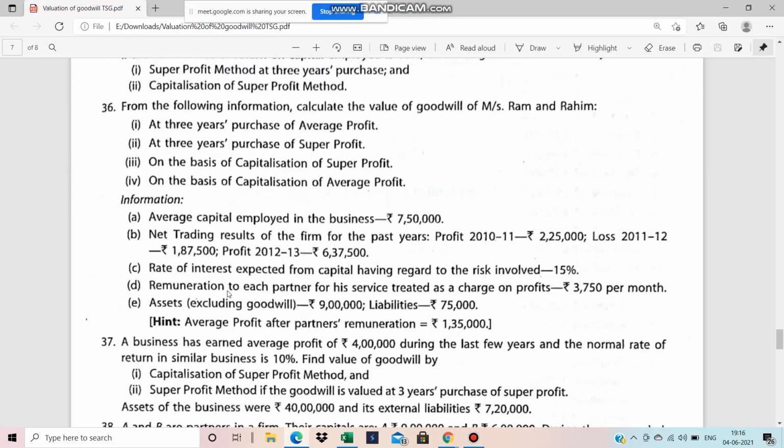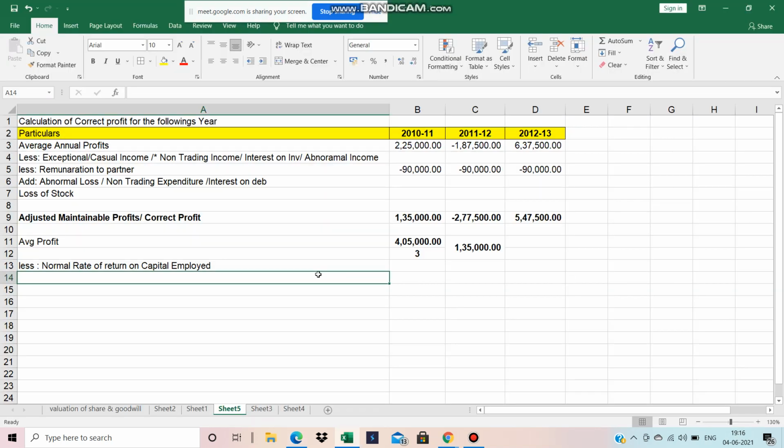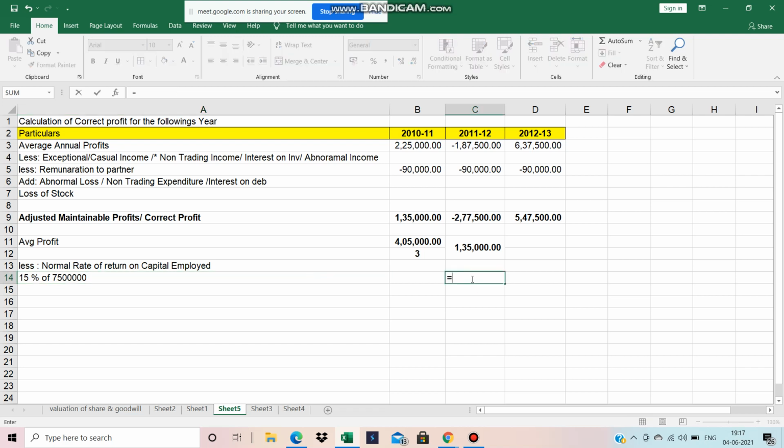How much will it be? See, our average capital employed is 7,50,000 and the normal rate of return is 15%. So just simple 15% of 7,50,000. How much will it come? 1,12,500.